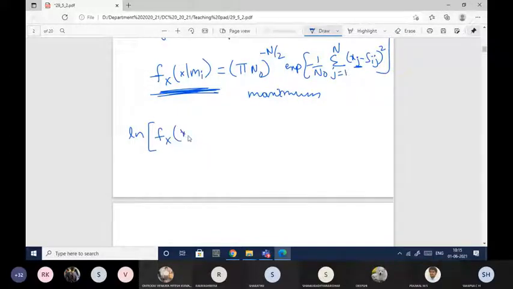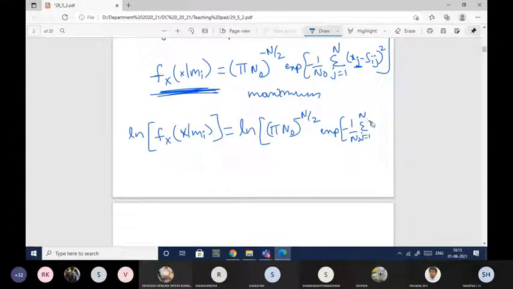So f of x given mi is equal to, taking ln on both sides, pi n naught whole power minus n by 2, exponential minus 1 by n naught summation j equal to 1 to n of xj minus sij whole square. Okay, this should be maximized when k is equal to i. Even if I write i here or k here, it doesn't matter; i is equal to k. Only when i is equal to k do we need to maximize this likelihood function. Its value will be maximum when k is equal to i.